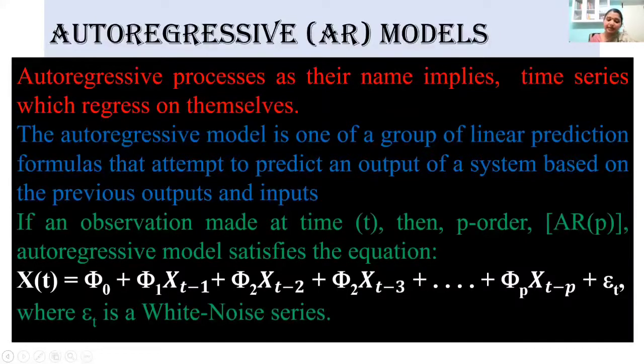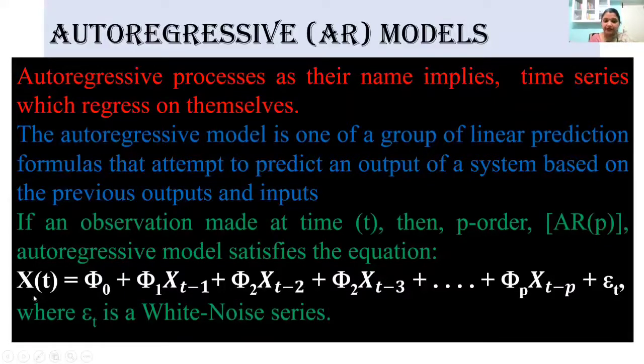are used to write this model itself. So the value of the variable at time t will have a fixed value. Most of the time there will be a constant, that's called the intercept. It need not be. If there's a trend, generally it will be there. If we feel that the constant is not required, we can avoid that and perform.